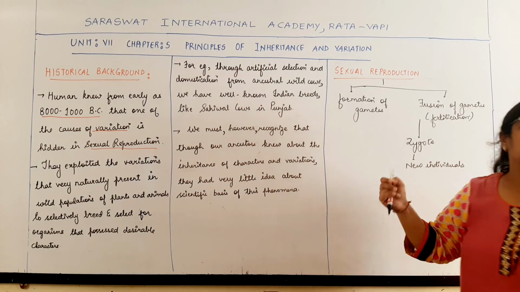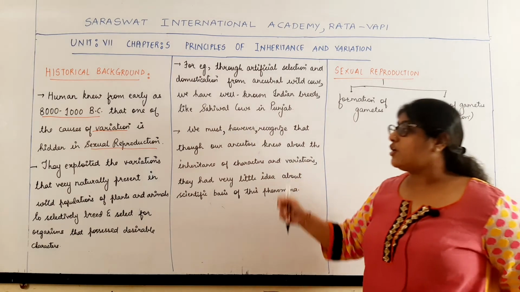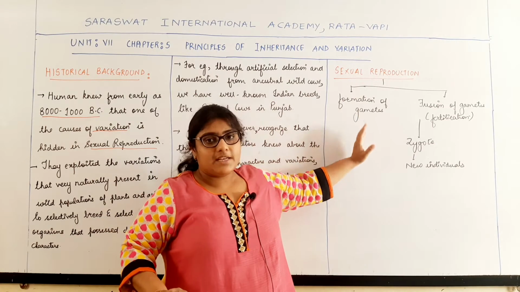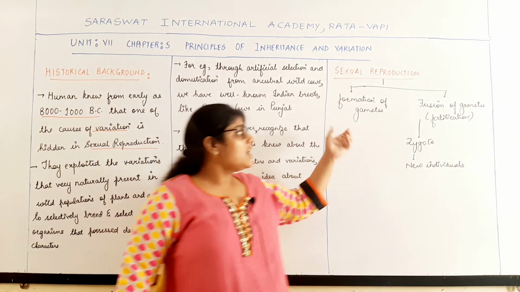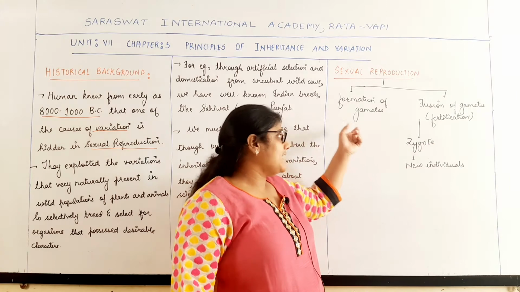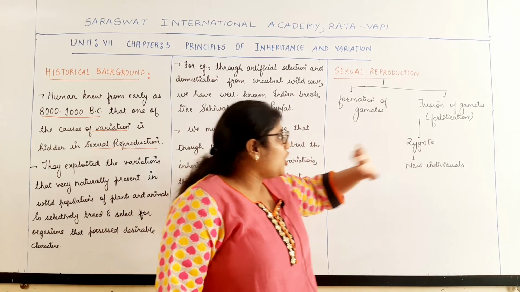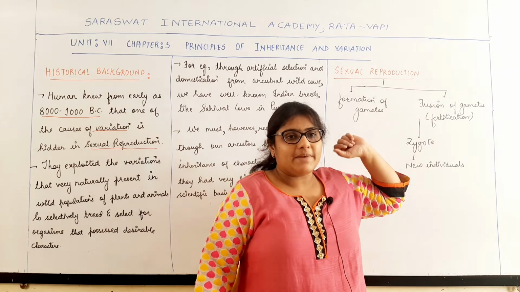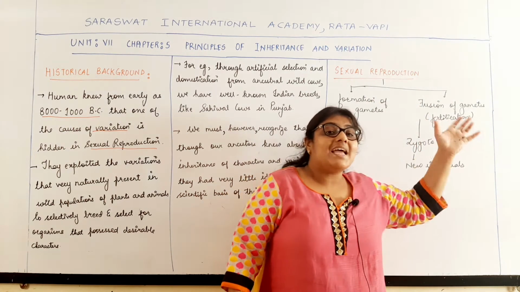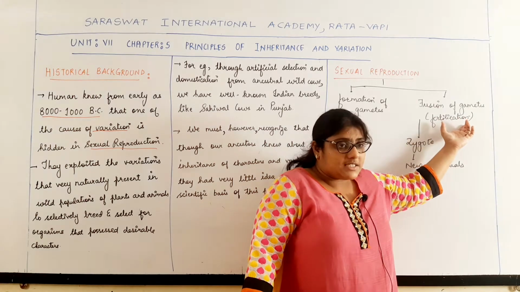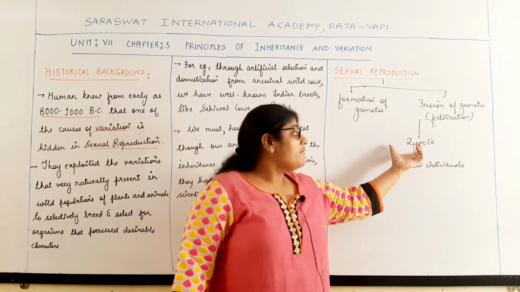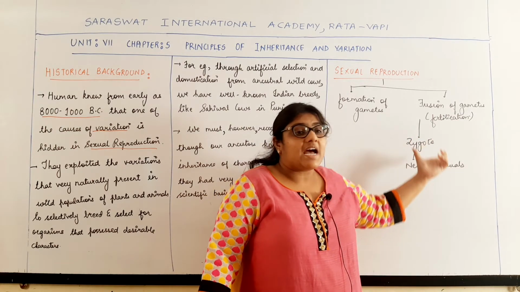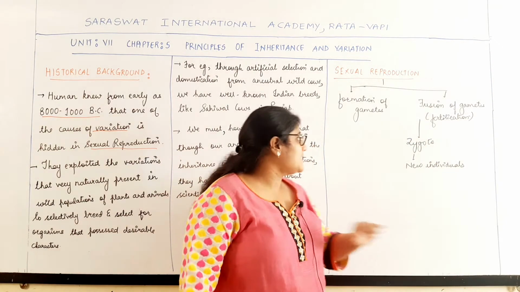Now how could sexual reproduction be one of the reasons for variation? We know that during sexual reproduction, formation of gametes takes place, that is male and female gametes are formed, and after the formation of the gametes, the fusion of the gametes takes place, that is the male and female gametes unite. The process is called fertilization, which results in the formation of the zygote, and it is from this zygote that the new individual is formed.